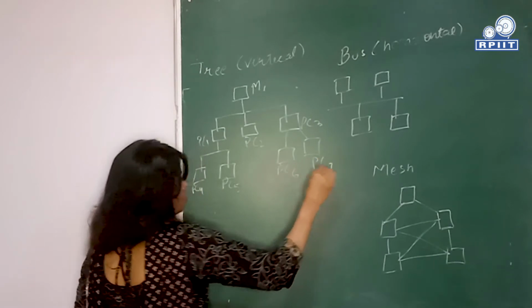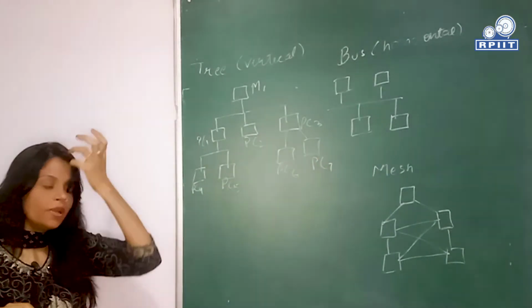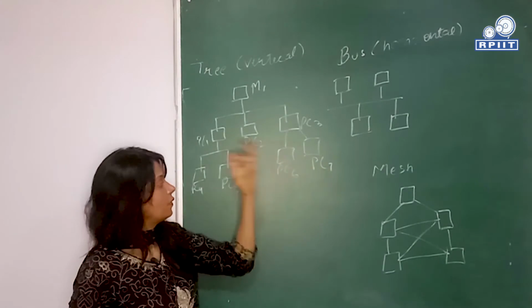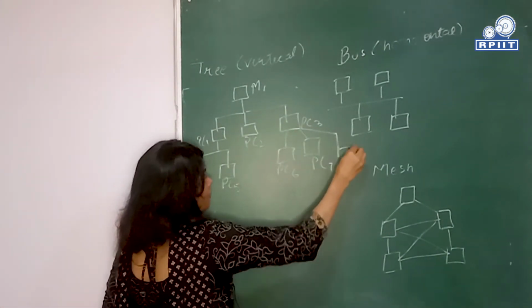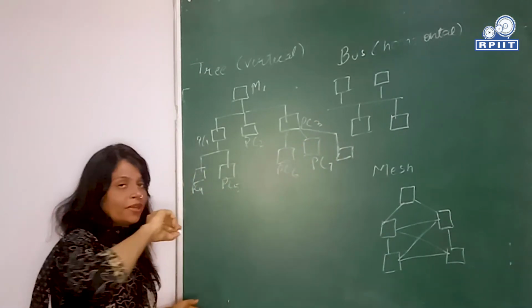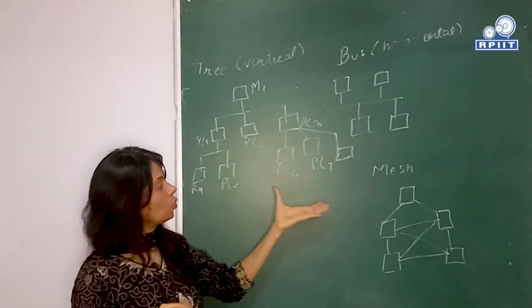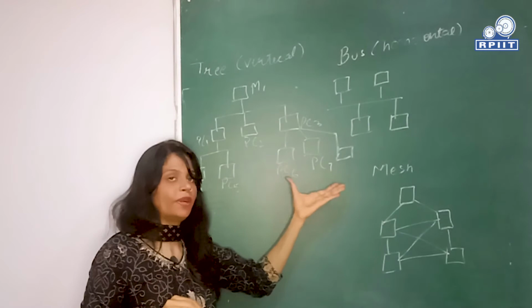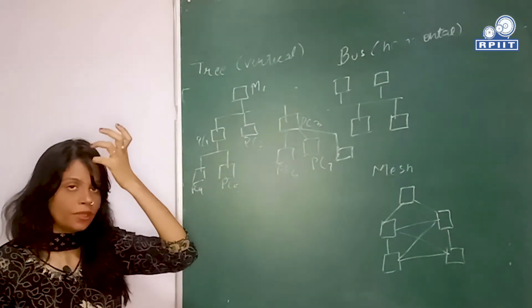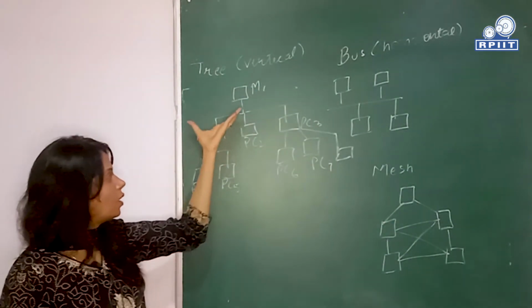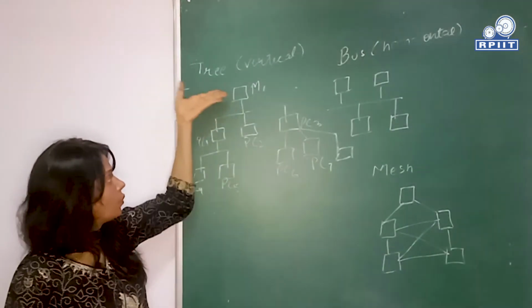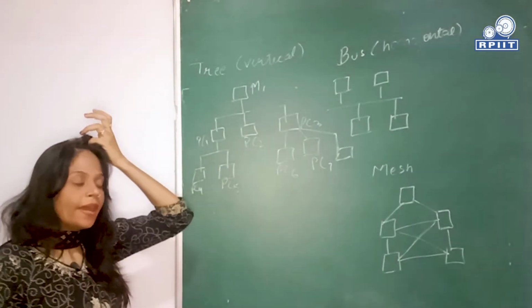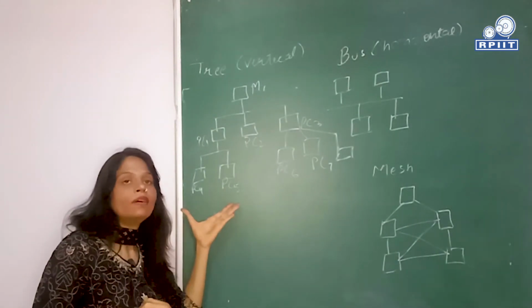So if you want to add a node on a particular level, then simply the node is connected at the lowest level at the end of the communicating node. So it is very simple to add or delete a particular node over this kind of topology. This is a very simple topology, so simple software is used to connect it, and installation and maintenance cost is very less.